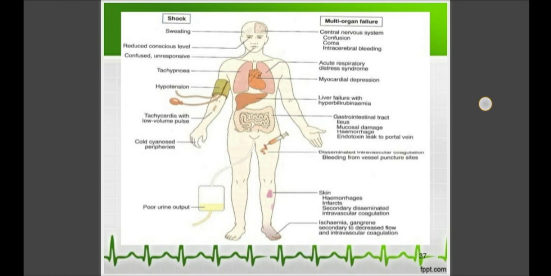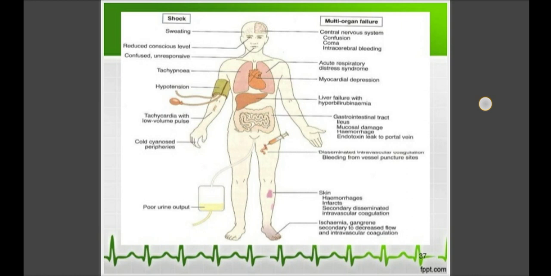Then poor urine output from the kidneys. Then cold cyanosed peripheral organs. Then tachycardia with low volume pulse. Then hypotension, tachycardia. Then confused, unresponsive, that you see in the brain. So these are the multi-organ failure in the condition of shock.